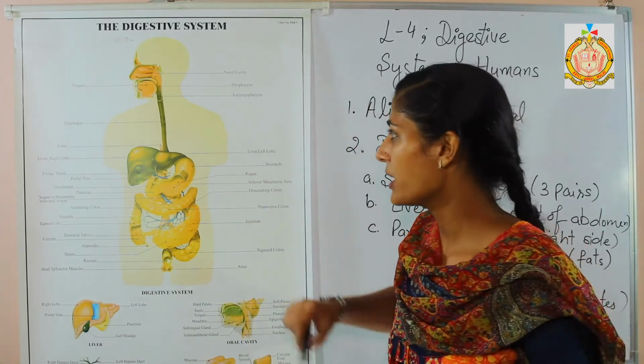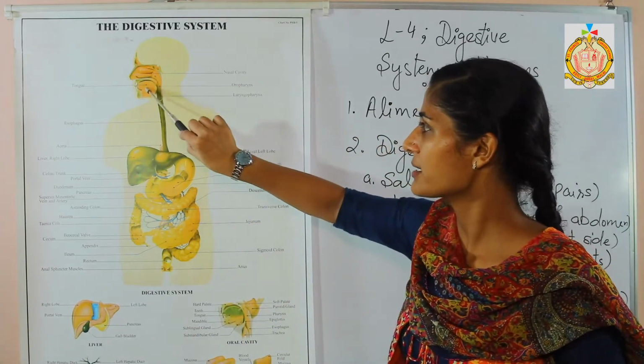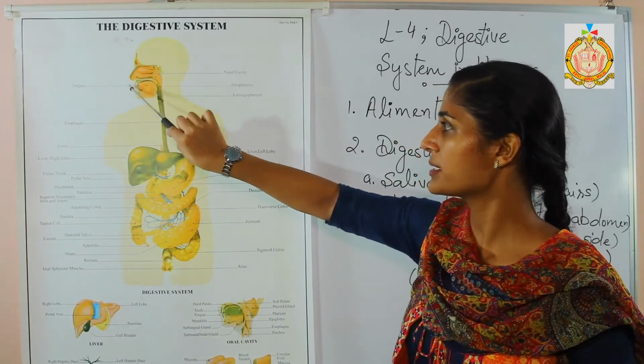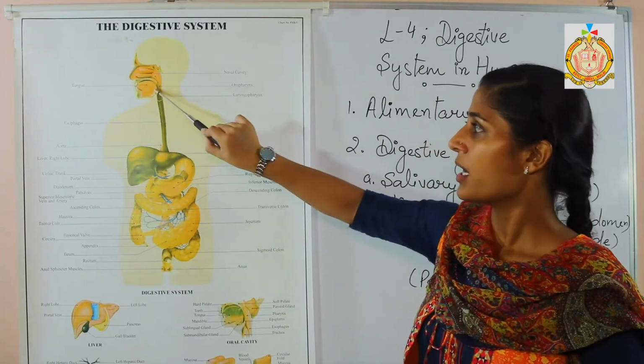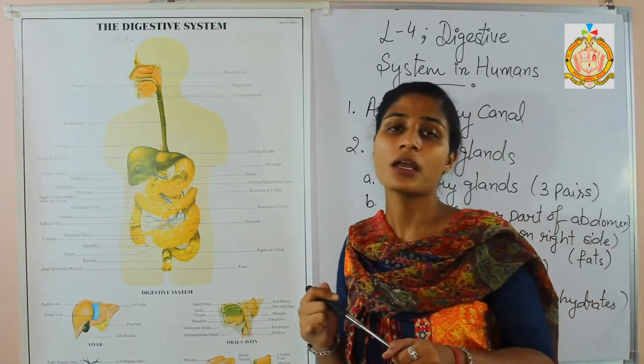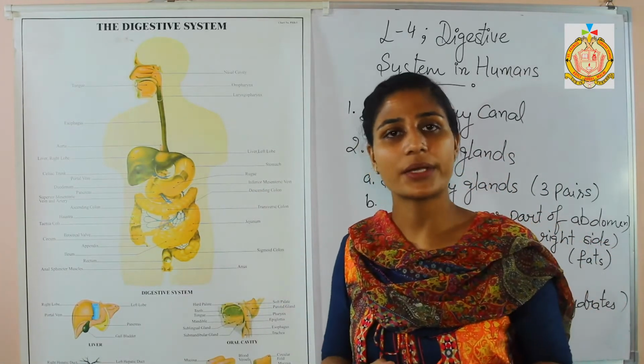Hope you understood. Next we are going to discuss digestion in the alimentary canal. How does digestion take place in the alimentary canal? Firstly, the alimentary canal is connected with our mouth. The mouth has the buccal cavity too. What is the function of this buccal cavity or the mouth?